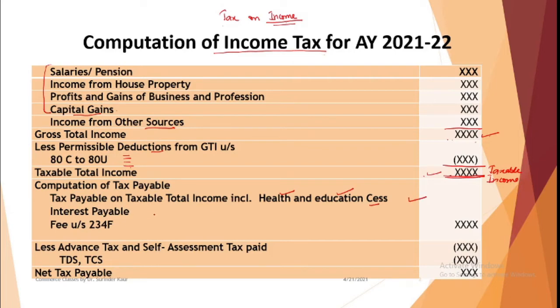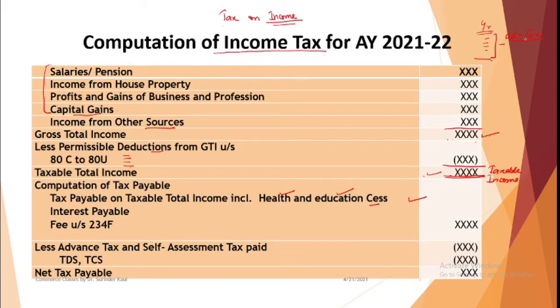Then if any interest is payable. Now how do we say interest? Interest here means that the tax laws require you to pay tax as and when you are earning the income. So if during a particular year you are earning income, then within that year itself, out of this income you are supposed to pay tax. This is referred to as advance tax paid.